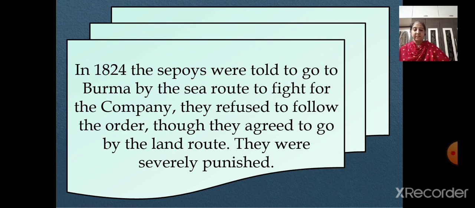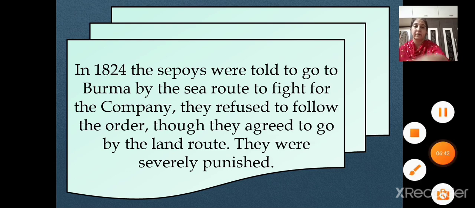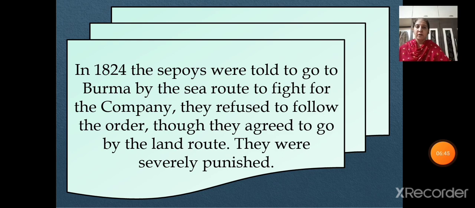Then the issue did not die there, but continued even after the punishment. In the year 1856, the company passed a new law which stated that every new person who took up employment in the company's army had to agree to serve overseas if required. So this was the order given by the East India Company in the year 1856.